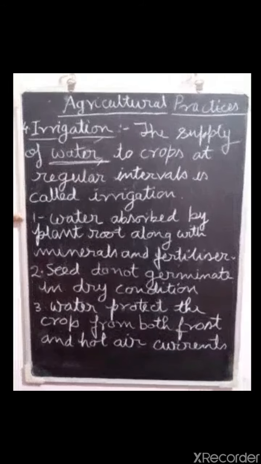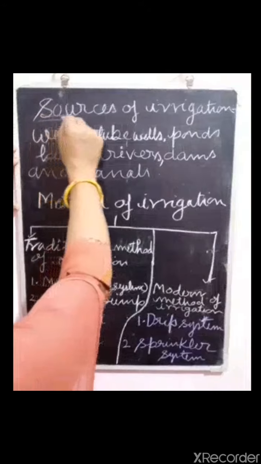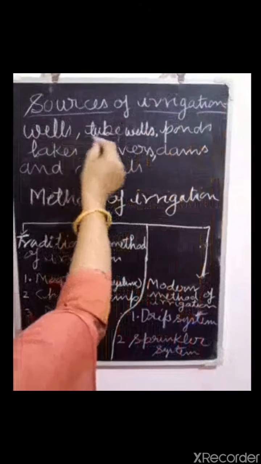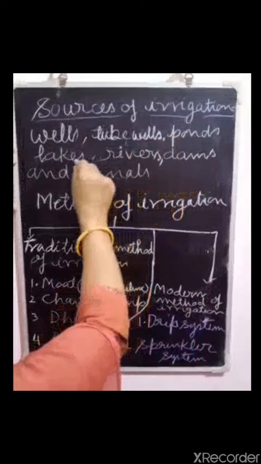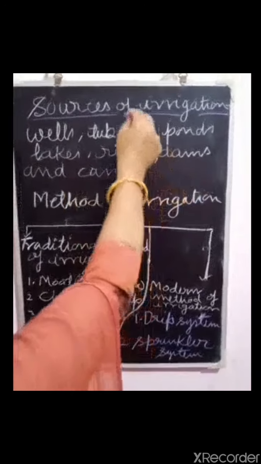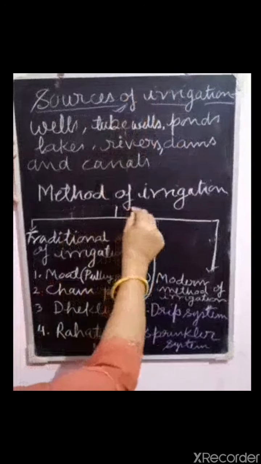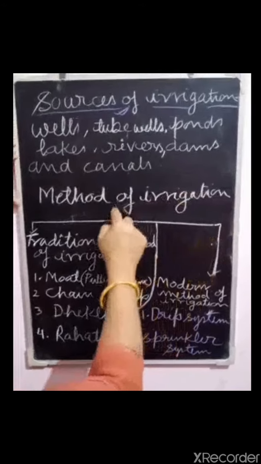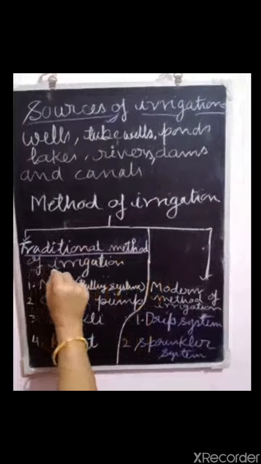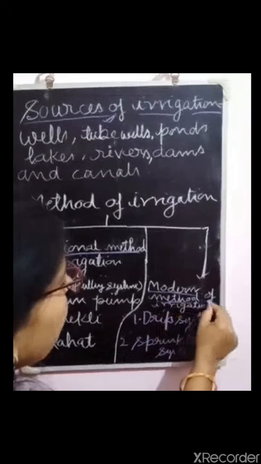Now, the sources of irrigation. Wells, tube wells, ponds, lakes, rivers, dams and canals are the sources of irrigation. Now come to the topic, methods of irrigation. There are two methods of irrigation. First is the traditional method of irrigation and second is the modern method of irrigation.